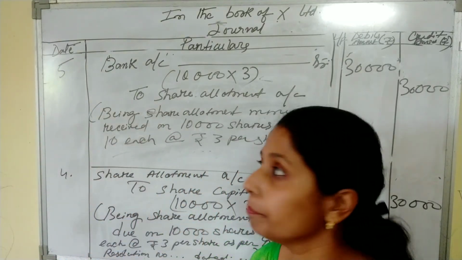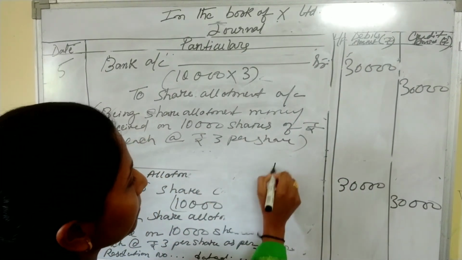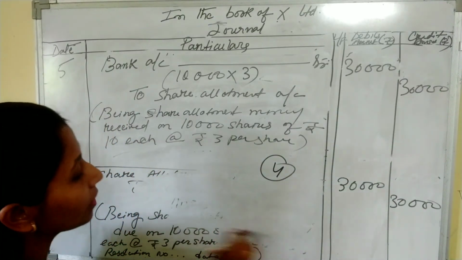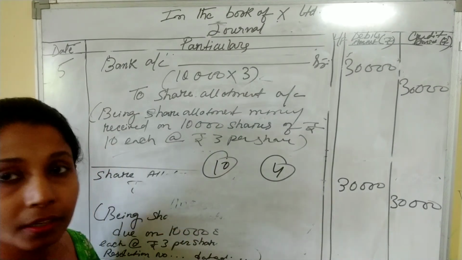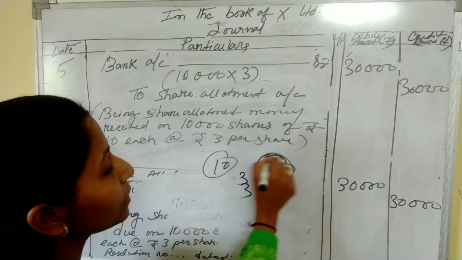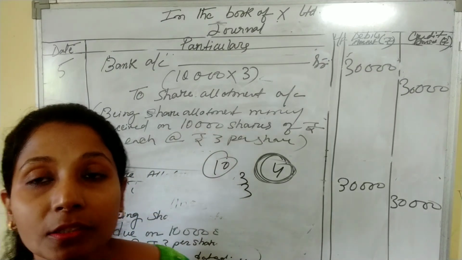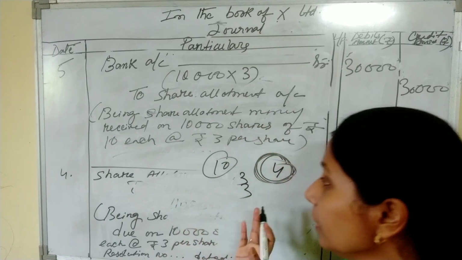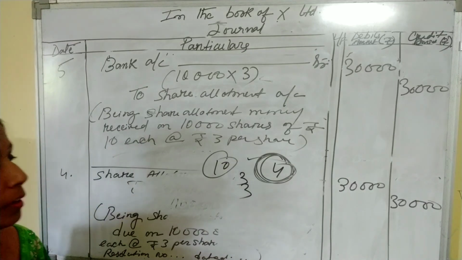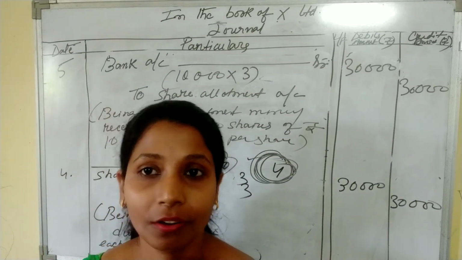So the remaining balance, that is rupees 4, because the shares were issued at par, that is the price of the share is 10. The company has received 3 in application, 3 in allotment, and the remaining rupees 4 the company has not called. In the question it is written that the balance will be called when required, when the company needs the money. So we are not required to give a journal entry for rupees 4. Clear? I hope this is clear to all. Thank you.